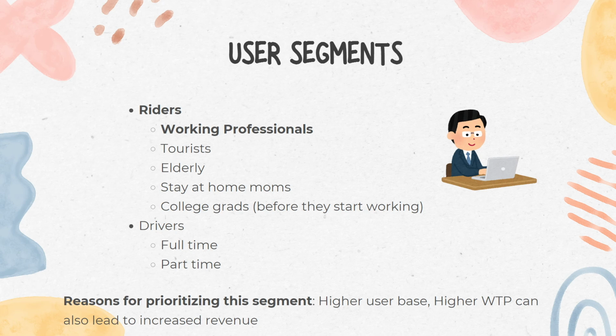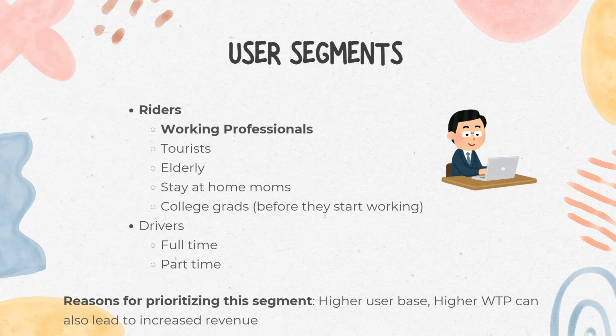Working professionals represent a larger portion of riders' user base. Improving their experience can lead to a more significant overall impact on the platform. Riders, especially those in the premium segments like working professionals, are more likely to pay extra for enhanced features and services, directly contributing to increased revenue, which will help us stay competitive. Working professionals also have a higher ride frequency, giving us the scope to improve user experience at ease.